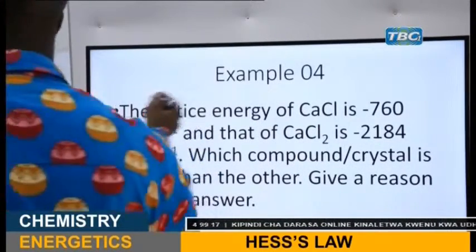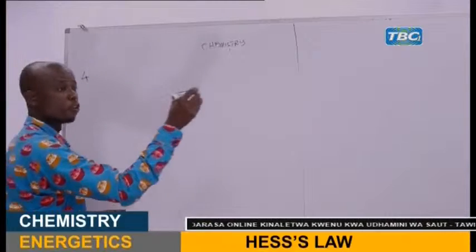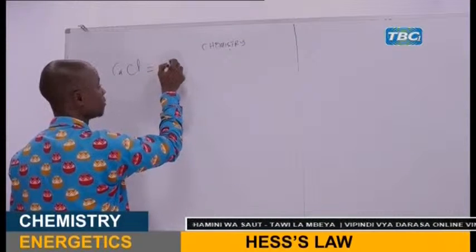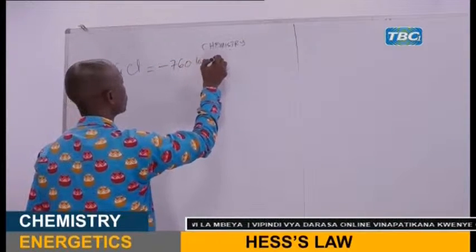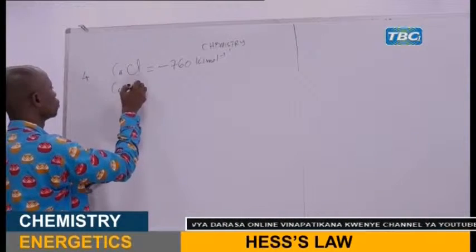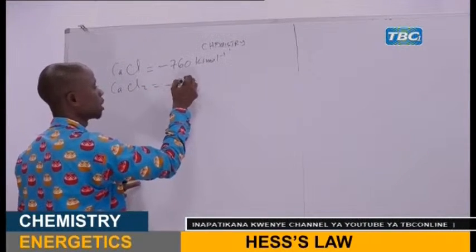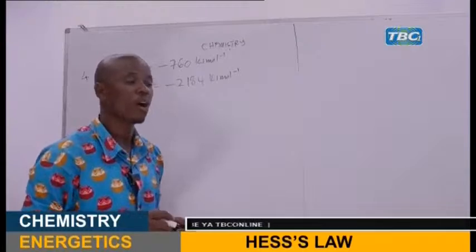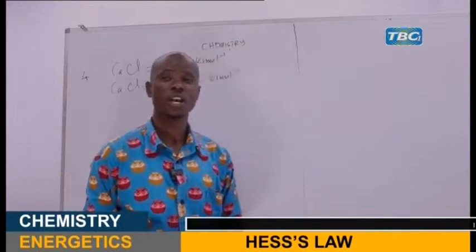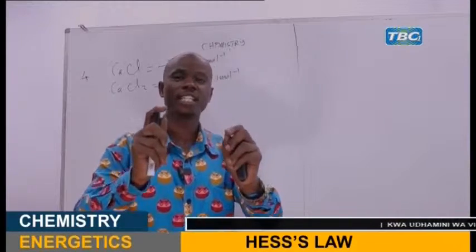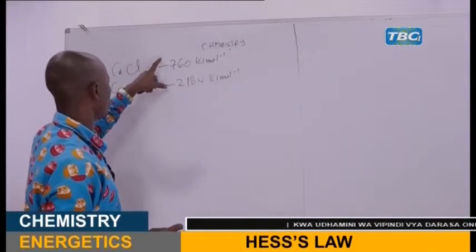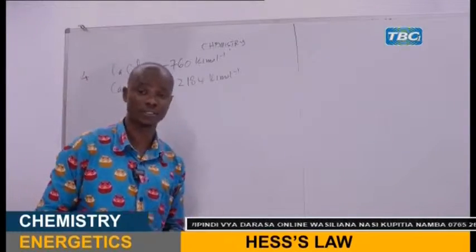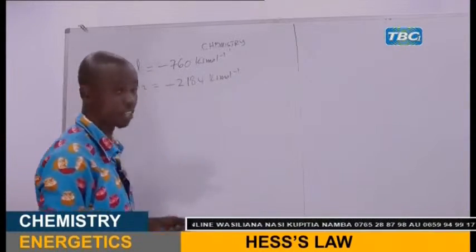When you are given the compounds, in this example 4, you are given calcium 1 chloride. The enthalpy is negative 760 kilojoules per mole. The second one is calcium 2 chloride, which is negative 2,184 kilojoules per mole. When you are given these questions, you have to compare the energies which are given out, because the process of forming these compounds is purely exothermic, because their values are given in negative. The enthalpy changes are given negative, so they are exothermic.